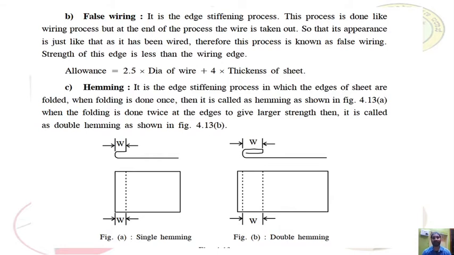Next, false wiring. It is an edge stiffening process. This process is done like the wiring process, but at the end of the process the wire is taken out. So false wiring is nothing but an edge stiffening process.